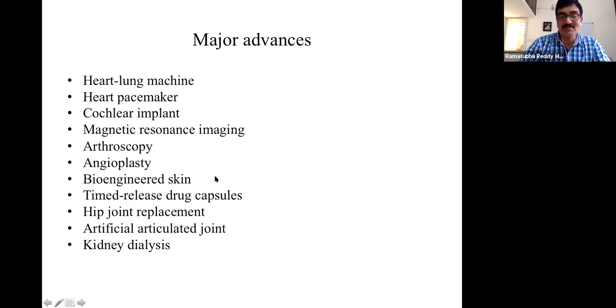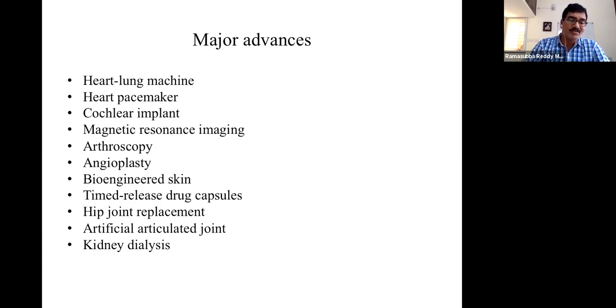So these are much more. I mean, this is not the exhaustive list. There are a huge lot of instruments that are developed. At the end, I just want to make a statement. All that we have to say is, yes, doctors are saving human lives by treating them, giving and administering medicine or doing surgery and all that.